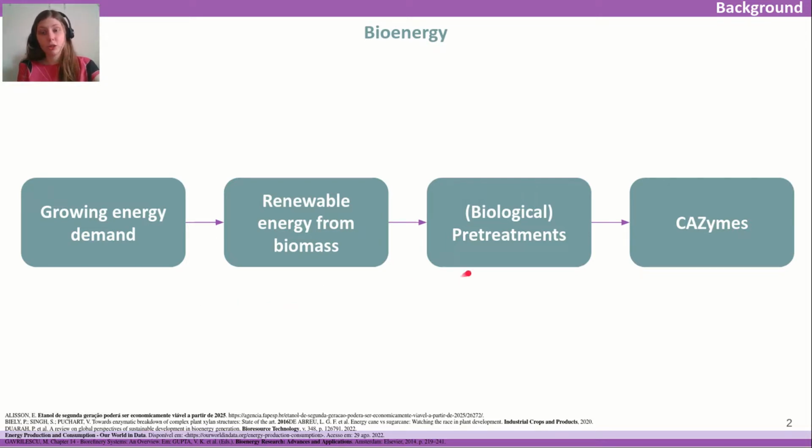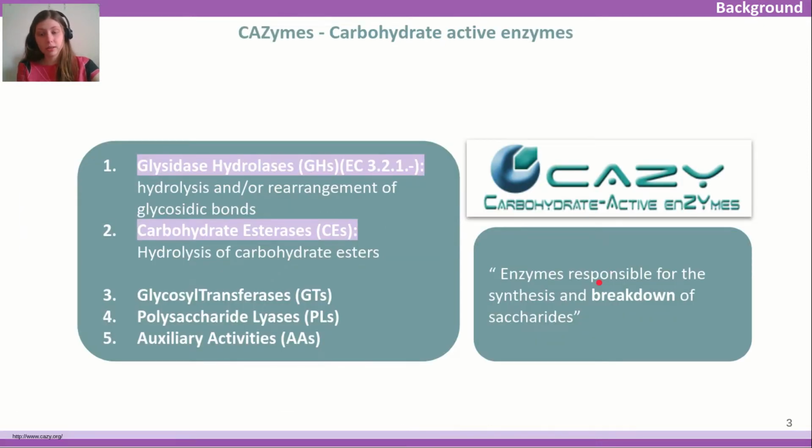However, biomass needs pretreatments to release the energy stored in the compounds, like biological treatments that can apply the use of CAZymes. And one of the CAZymes activities is the deconstruction of polysaccharides, highlighted for this activity GH and CE classes. And most of CAZymes information is summarized in the CAZy database that will be used further on in this work.